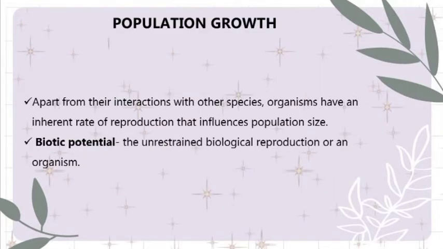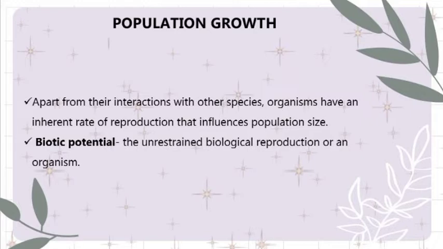So let us now talk about population growth. Apart from their interaction with other species, organisms have an inherent rate of reproduction that influences population size. Many species have the potential to produce an almost unbelievable number of offspring, and this is called the biotic potential.